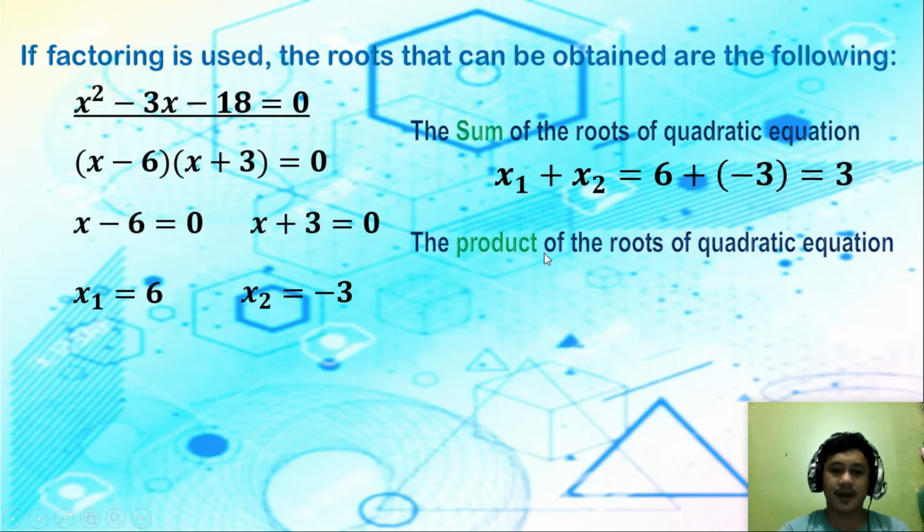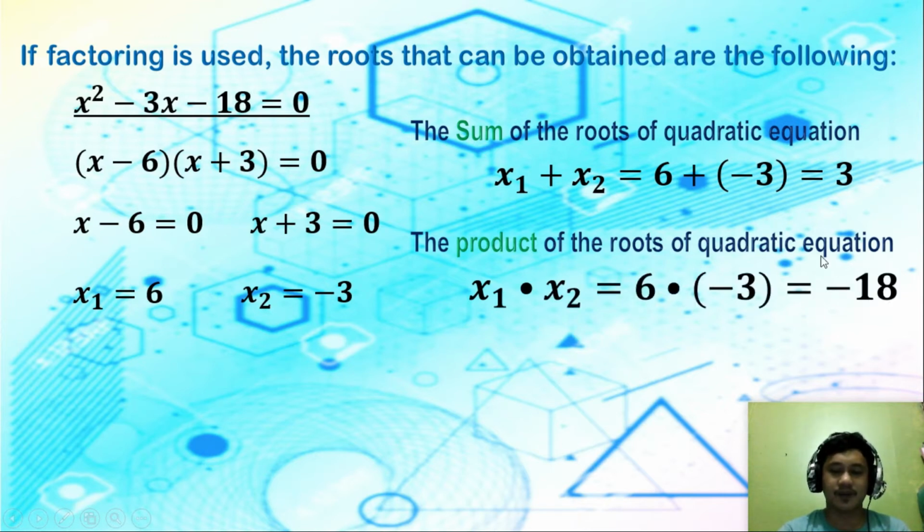Tama rin. Kapag product of the roots of the quadratic equation, kapag pinag-multiply mo yan, that is negative 18. So tama rin po. So ang ano lang po dito, kapag sinolve pa natin yung roots, tapos kunin natin yung sum and product, ang haba yung solutions po natin. So mas madali, gamitin na po natin yung formula ng sum and product of the roots of that equation.